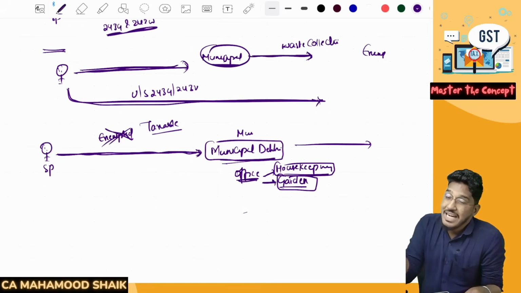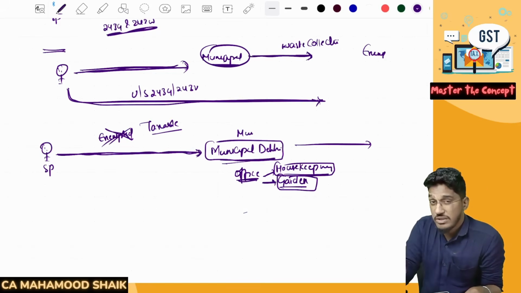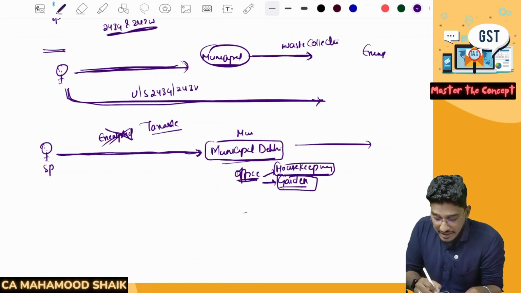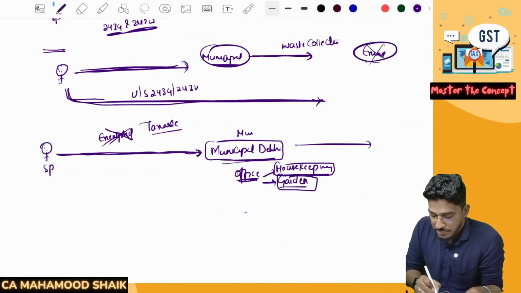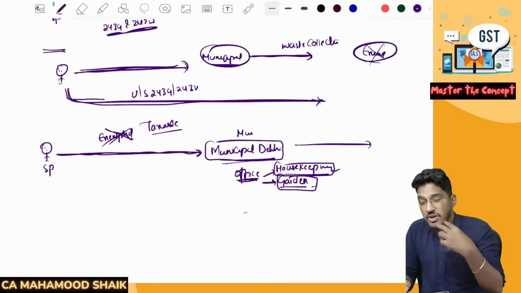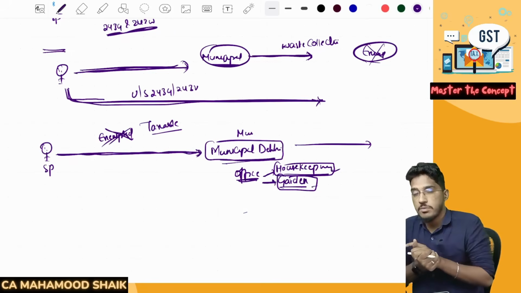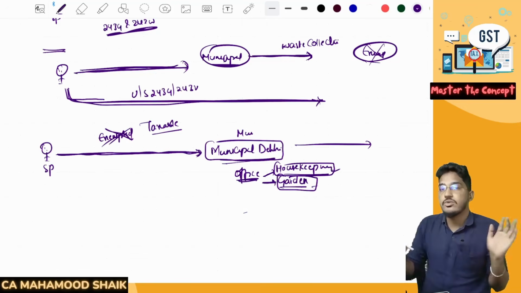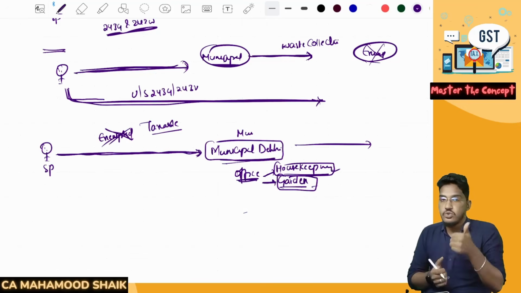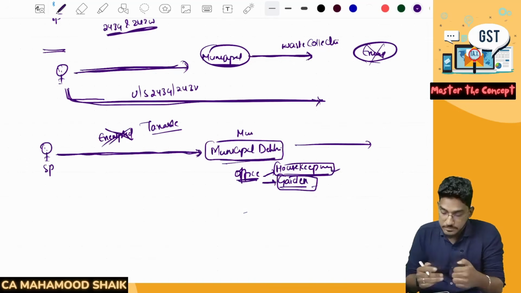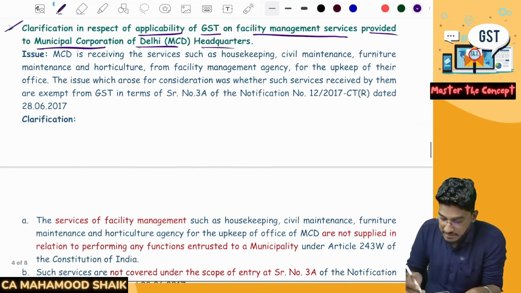In relation to that activity which is entrusted to them under the Constitution, that activity related services you are providing, their exemption is there. But if you are providing services relating to housekeeping, gardening or maintenance of that office of the municipal corporation, that is not a function entrusted to them under Article 243G or W. For that, exemption will not be there. Those services will become taxable. That is what the clarification they have given here.